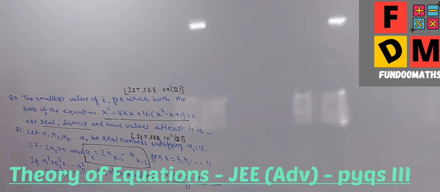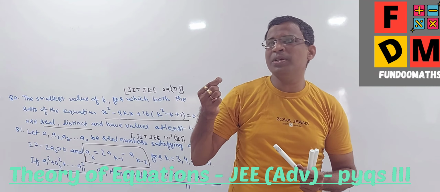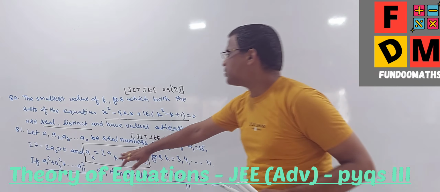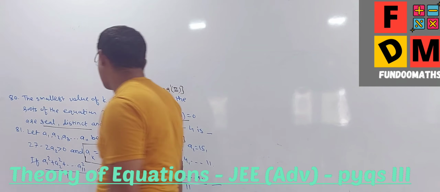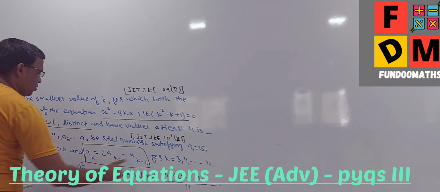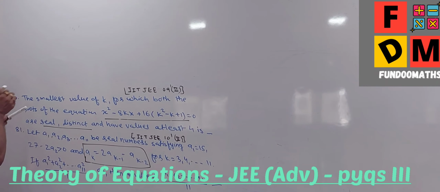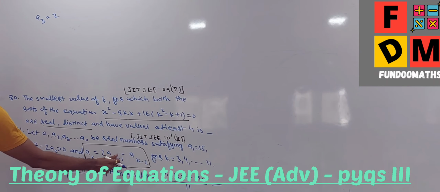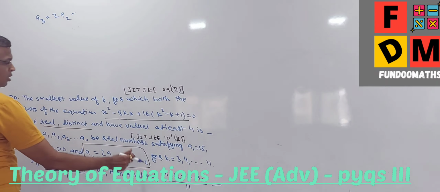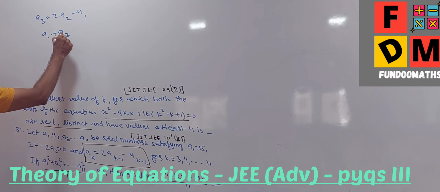Fine. I will just look at this. This will give me something. Okay, that is something. See, Advanced is all about this. You just need to pick up a single point from the thing. So this is my ultimate approach to solve this question. See, if I put k equal to 3, what will happen? It will give me A3 equal to 2 times A2 minus A1. Or I can say that A1 plus A3 is equal to 2A2.